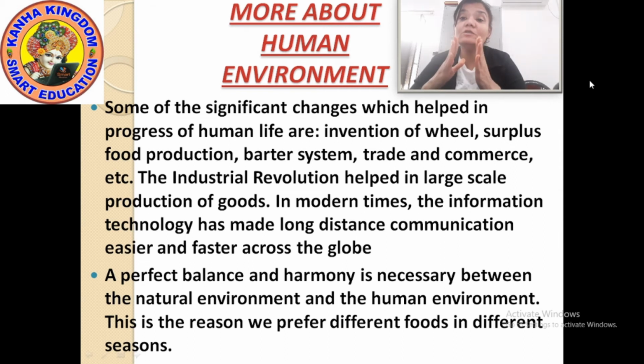Why? Because both are related, or both interact with each other. Human beings cannot live without the environment. If they keep on affecting the environment, it is going to affect their lives too.